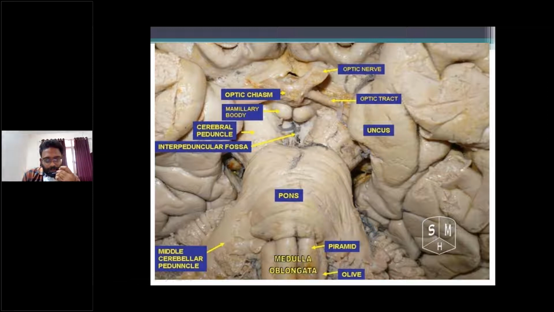This posterior perforated substance is pierced by perforating branches of posterior cerebral arteries. So this is the midbrain. Midbrain is anteriorly bounded by interpeduncular structures: mammillary bodies and tuber cinereum. Right? Next.